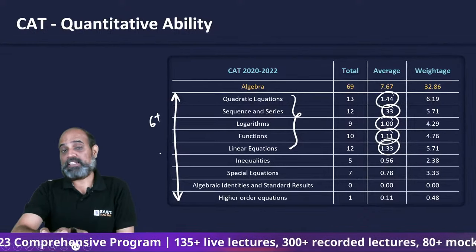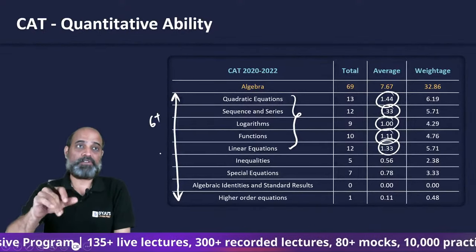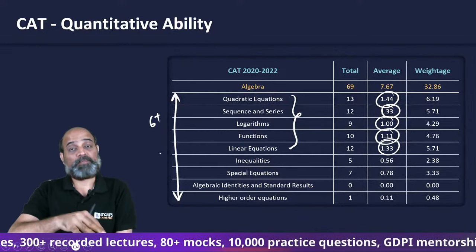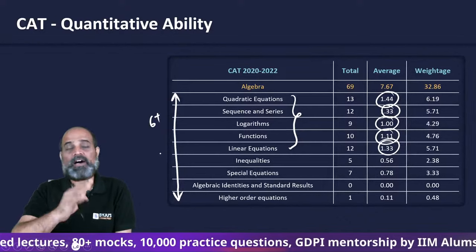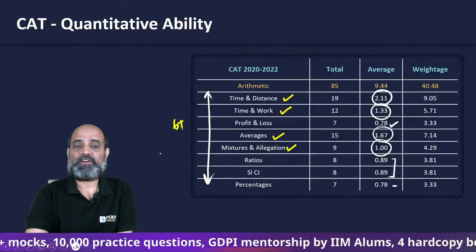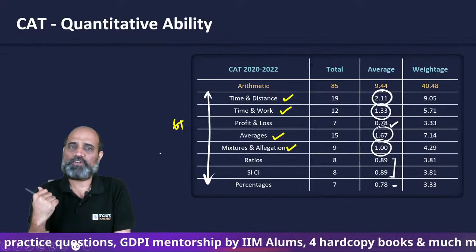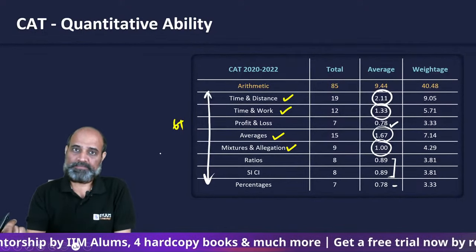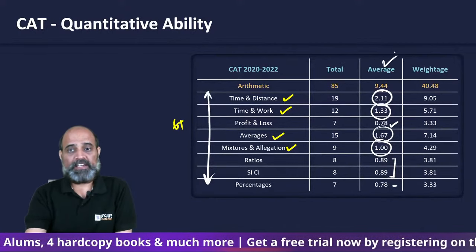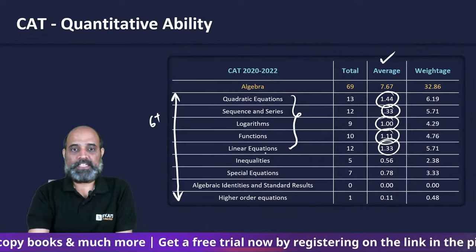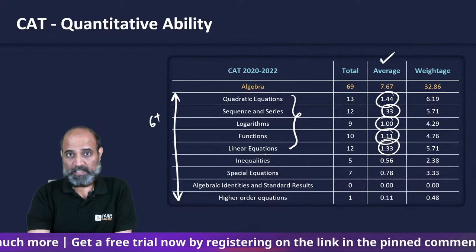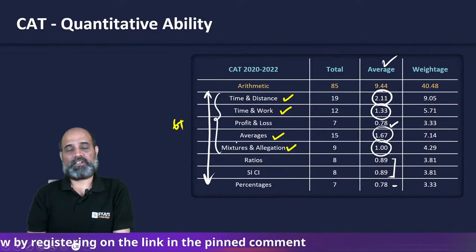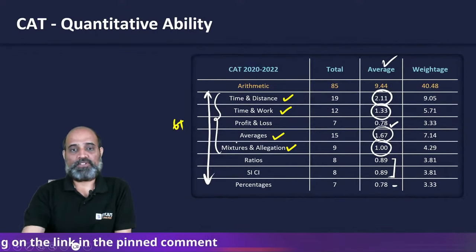Now given that this is an average, in one particular slot you may have more questions from algebra and fewer from arithmetic, or the other way around. And within arithmetic you may not have questions from this topic, but most questions from, let's say, SICI or ratios. But on an average, you only need to do these 5 subtopics, and these 5 topics. If not 5, then 4.